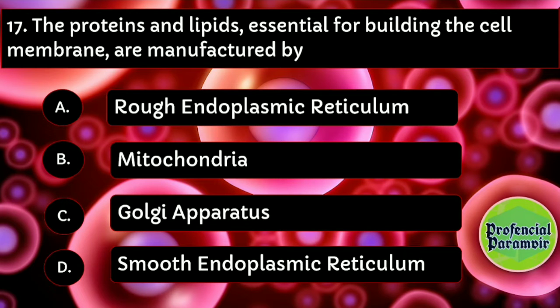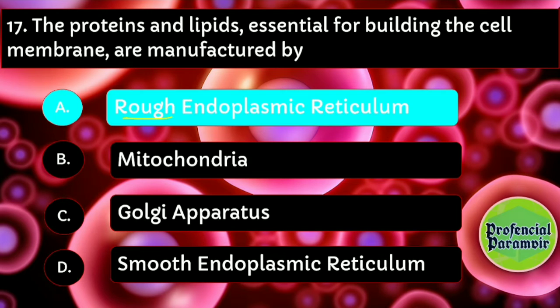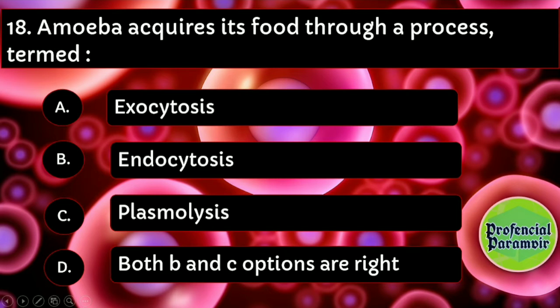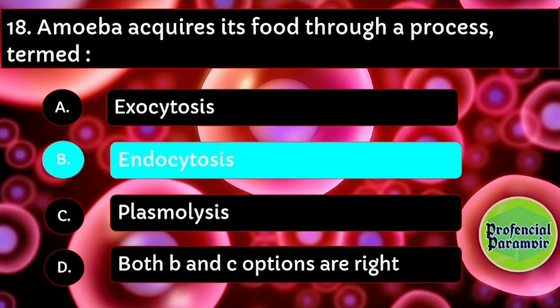Proteins and lipids essential for building the cell membrane are manufactured by rough endoplasmic reticulum, mitochondria, Golgi apparatus, or smooth endoplasmic reticulum. The right answer is rough endoplasmic reticulum. Amoeba acquires its food by a process. Name that process. Guys, that process is exocytosis, endocytosis, plasmolysis. Both B and C options are right. Endocytosis is the process by which amoeba acquires its food.